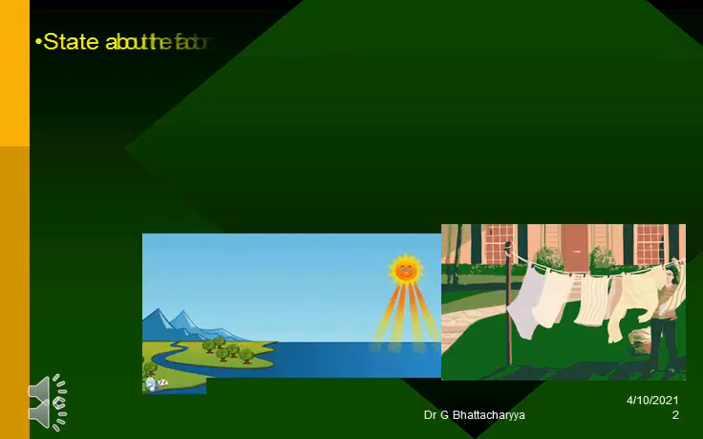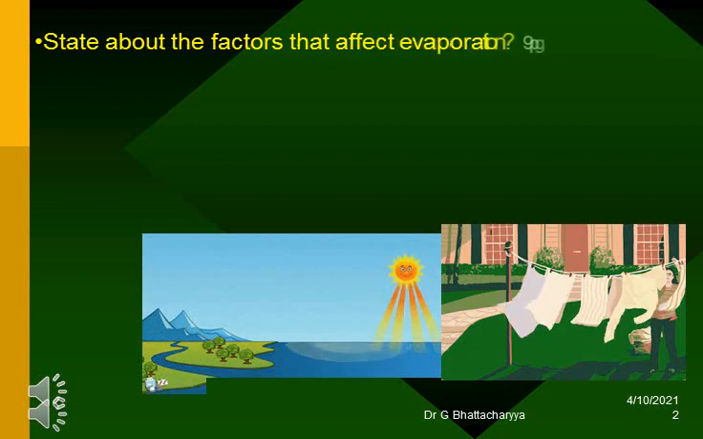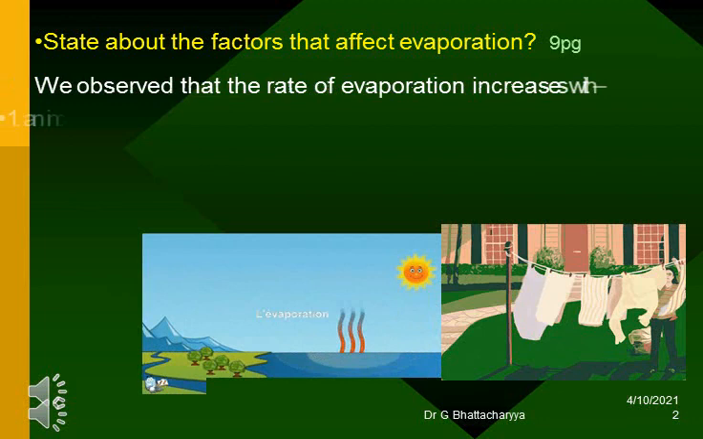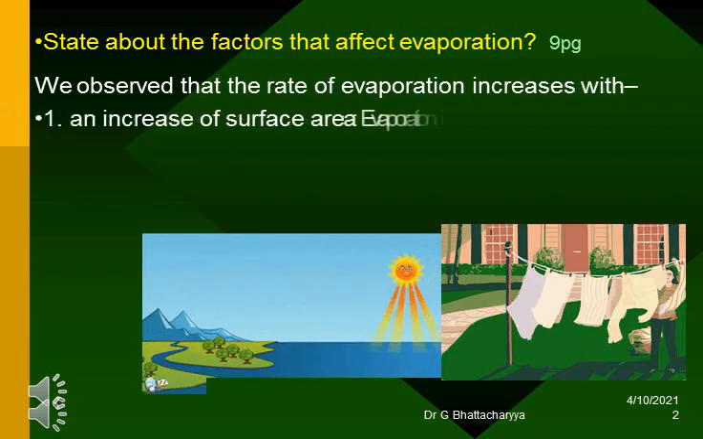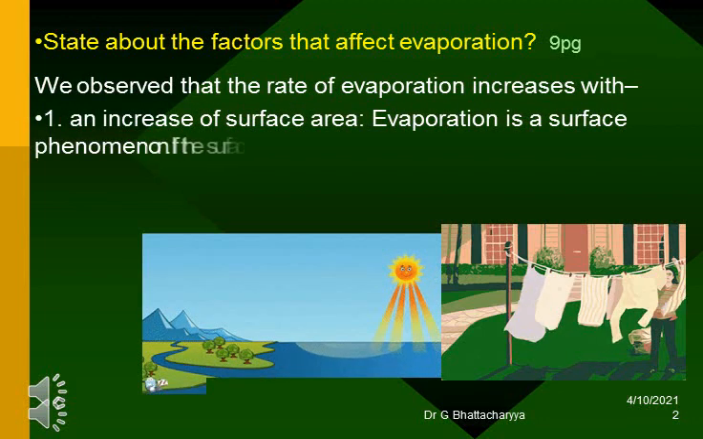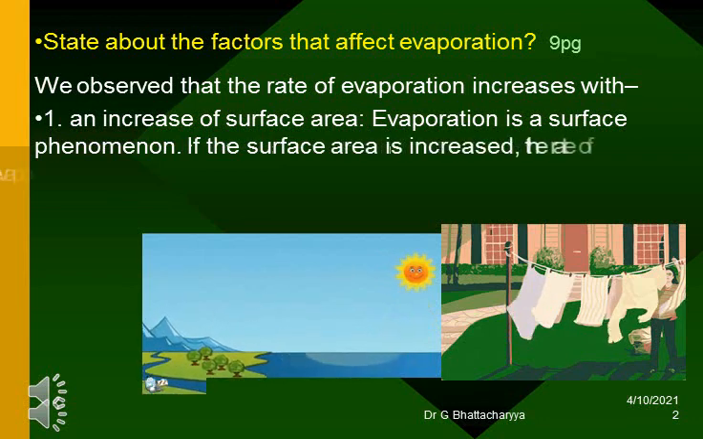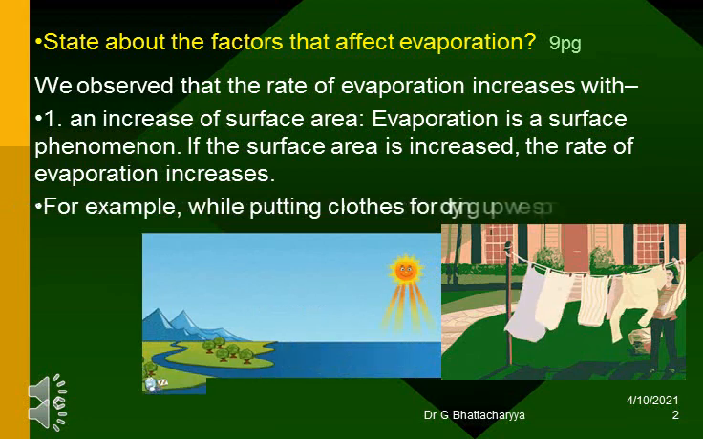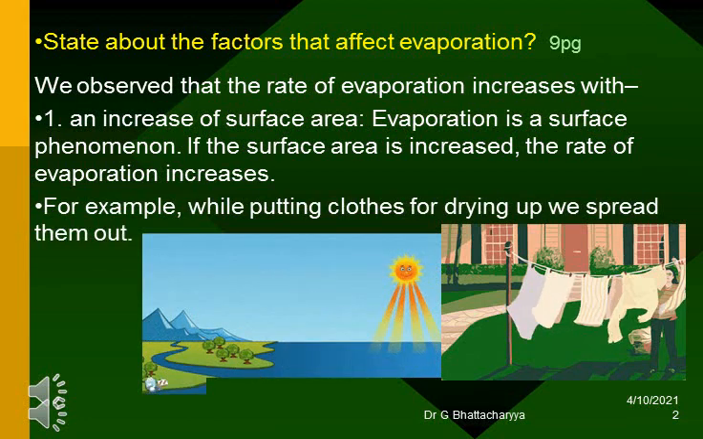State the factors that affect evaporation. We observed that the rate of evaporation increases with 1. An increase of surface area. Evaporation is a surface phenomenon. If the surface area is increased, the rate of evaporation increases. For example, while putting clothes for drying up, we spread them out.